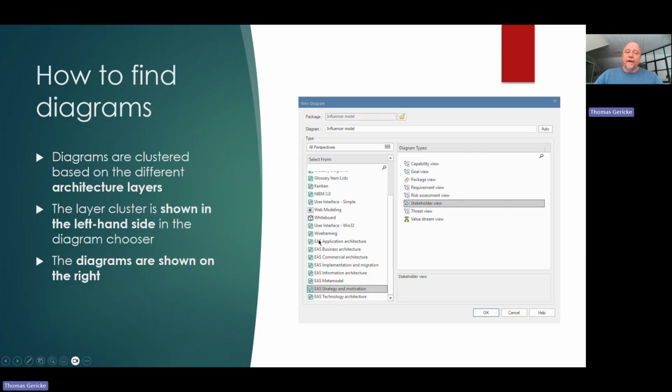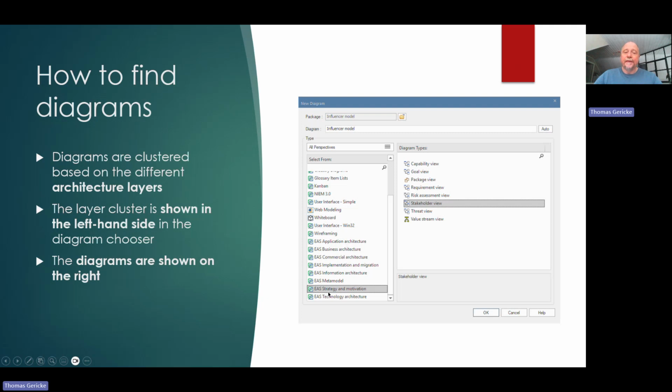So a Sparx EA client with an activated EAS framework will show you these categories of diagrams or views when you select create new diagram.